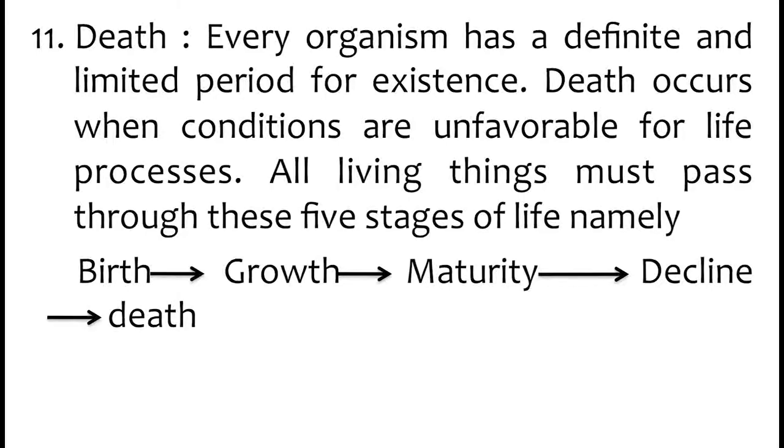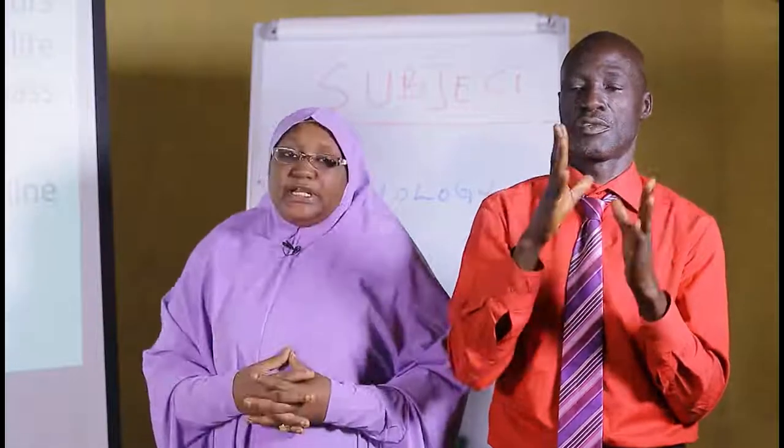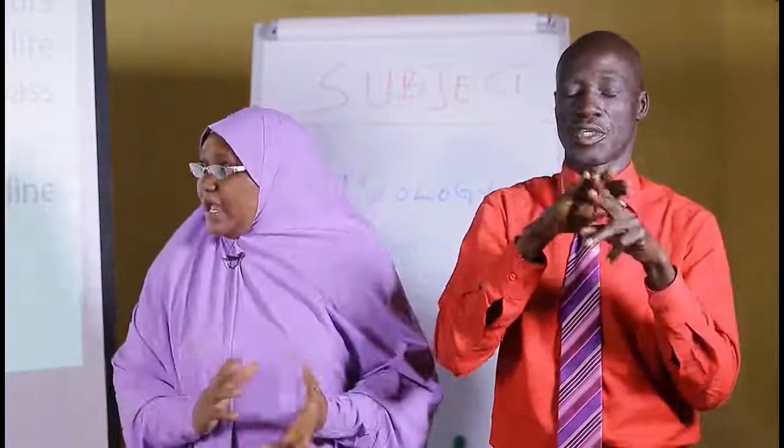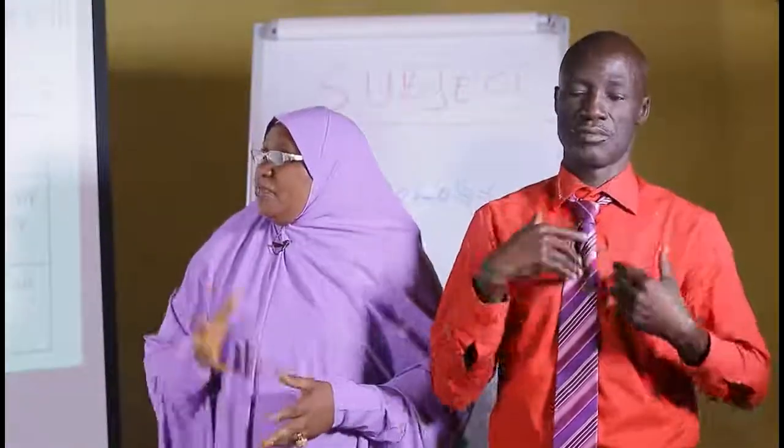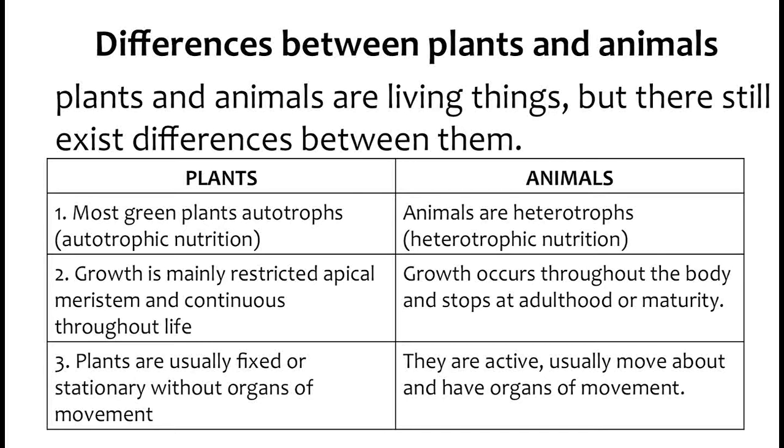That is birth, when you are given birth, then growth, maturity, decline, and death. So living organisms experience this. Let's now quickly look at differences between plants and animals. Plants and animals are all living things, but there are differences, as I said.